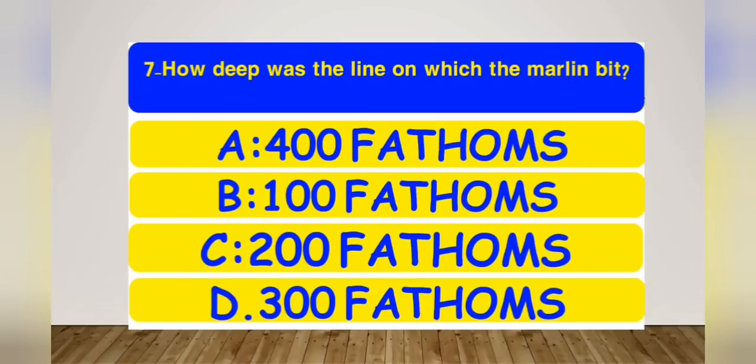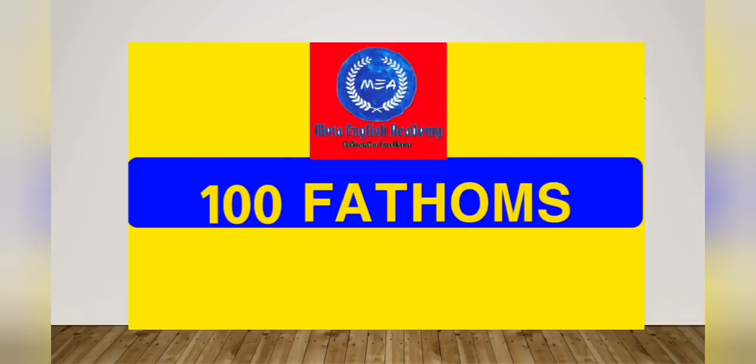The options are 400 fathoms, 100 fathoms, 200 fathoms, or 300 fathoms. As you know, fathoms are used to describe the depth of anything. And the right option is 100 fathoms.